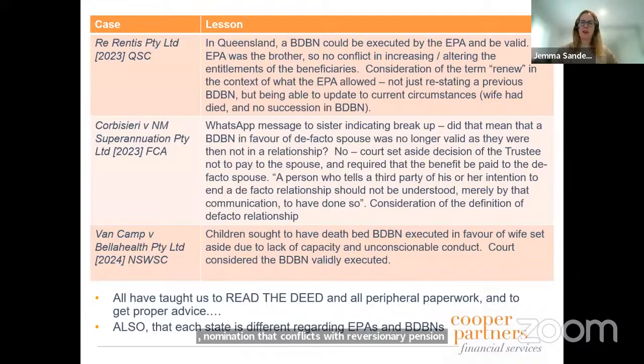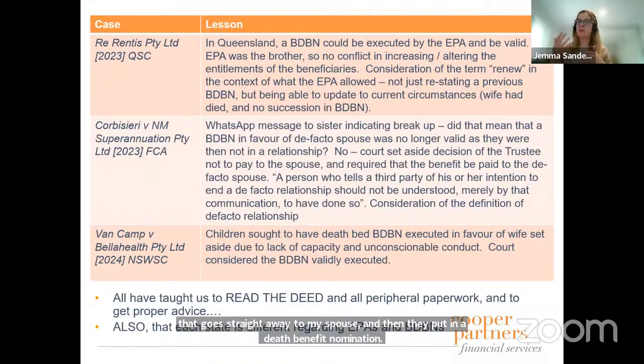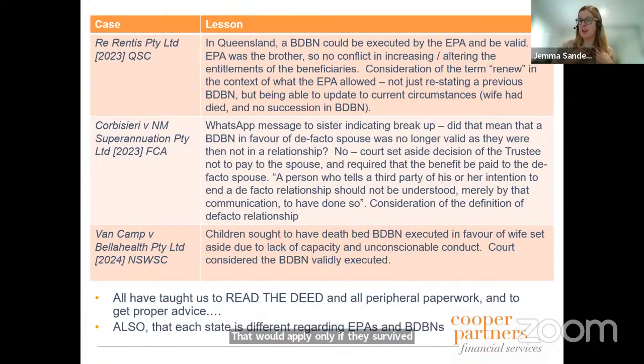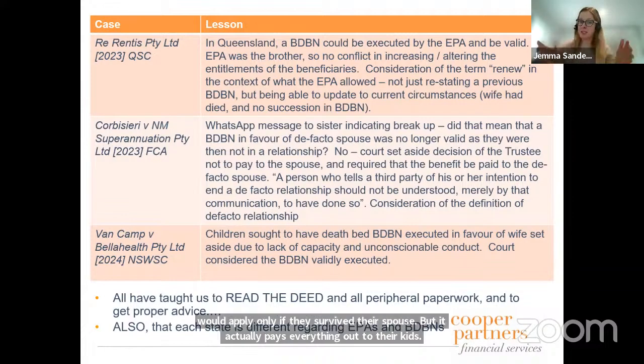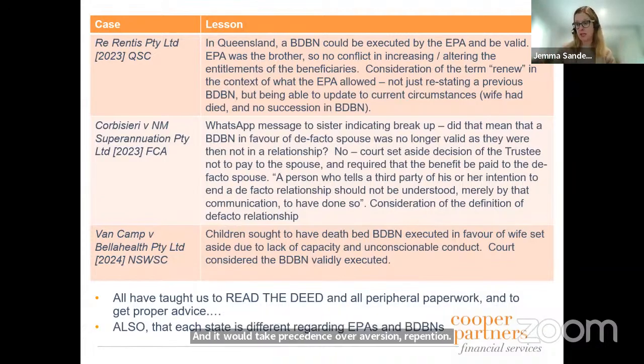So people might be thinking, oh, I've got my reversionary pension, it's all good, that goes straight away to my spouse. And then they put in a death benefit nomination that would apply only if they survived their spouse, but it actually pays everything out to their kids. And it would take precedence over a reversionary pension if that was what the deed has as an order of priority. So we really need to look at that and double check that.